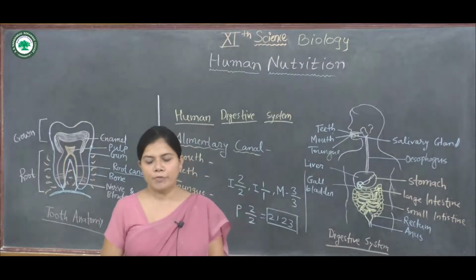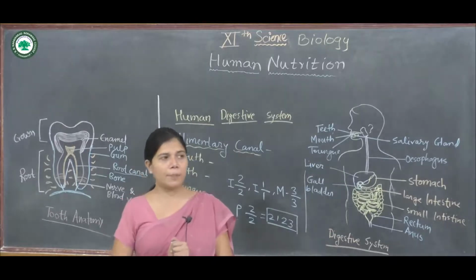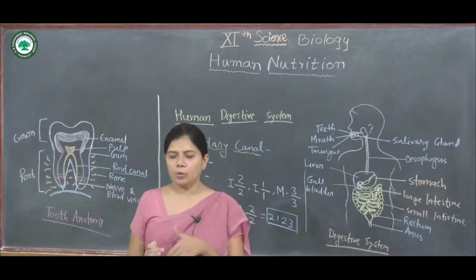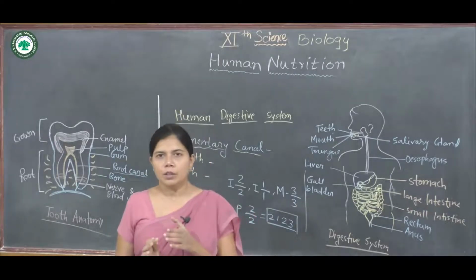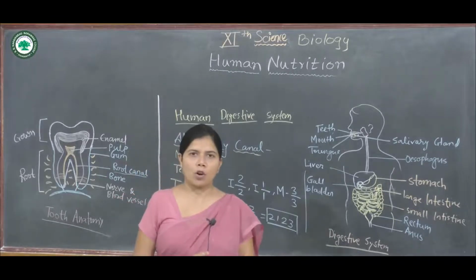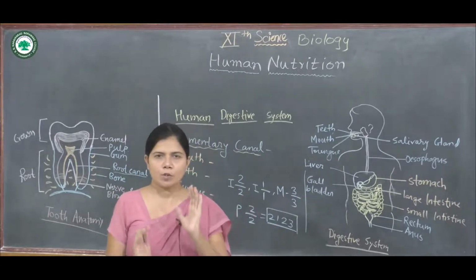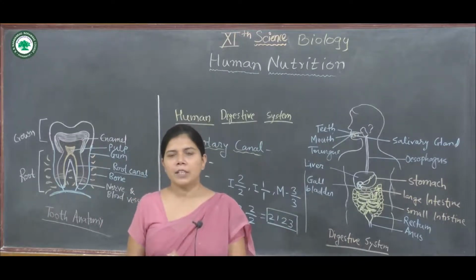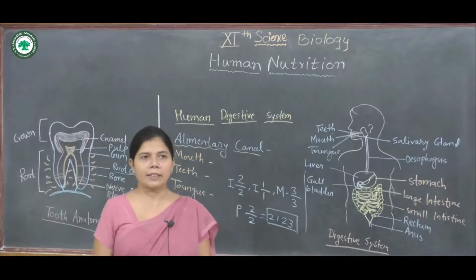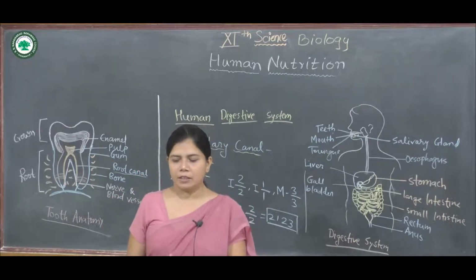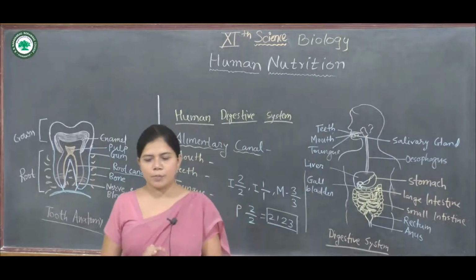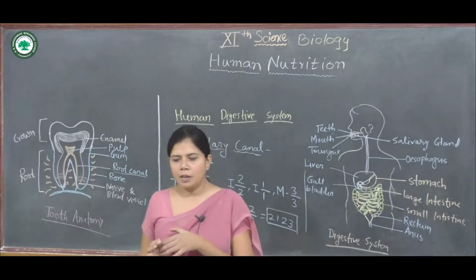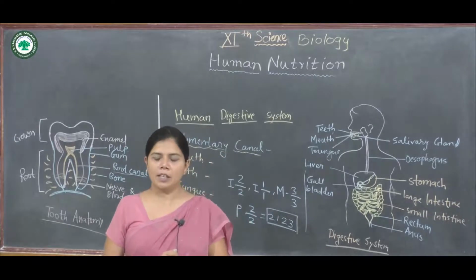The upper region of the pharynx is called the trachea. The pharynx opens into the trachea, and that opening is called the glottis. The glottis is guarded by a cartilaginous flap, and this cartilaginous flap is called the epiglottis. Means the glottis is guarded or covered by the epiglottis.